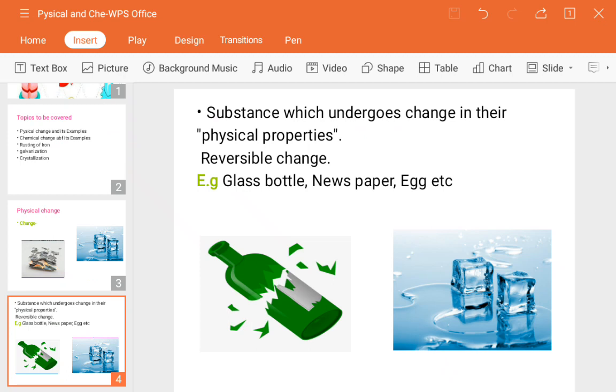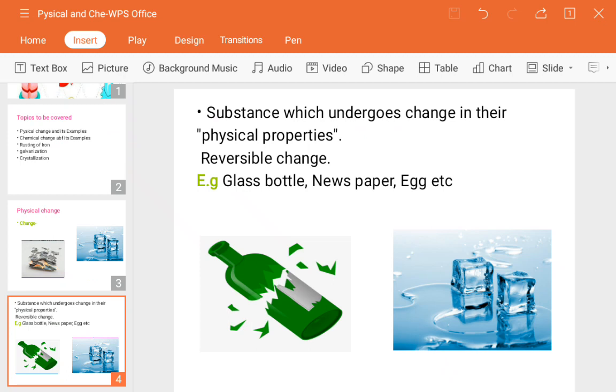So we will see some of the examples. A glass bottle: if you have a glass bottle and accidentally or unknowingly it falls down and breaks, if you have all the pieces then you can join it. Is it reversible? Next is newspaper. If you cut it into pieces, if you get a proper puzzle in them, then you can easily join it.